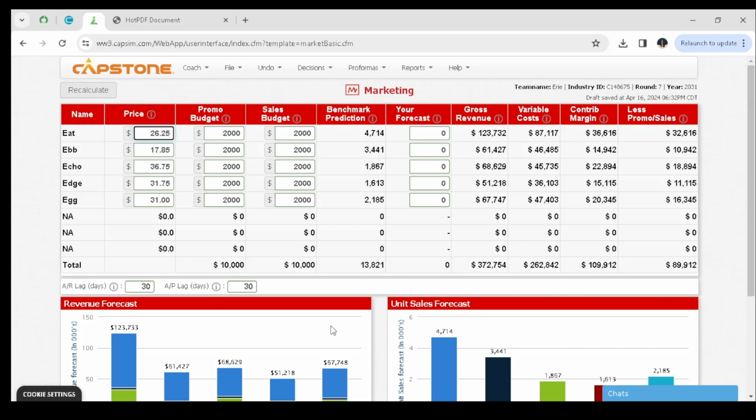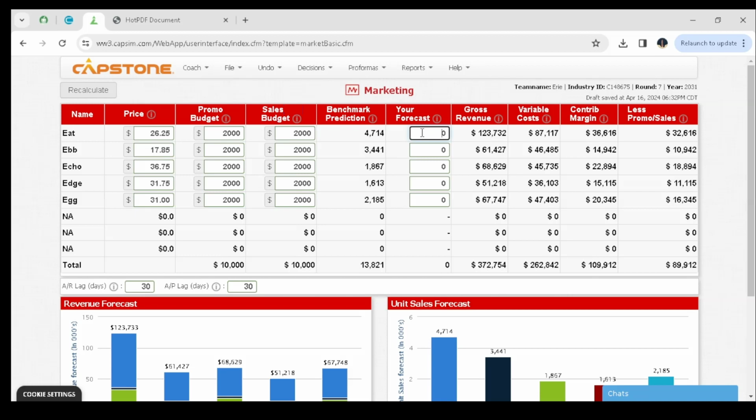So at the moment I decided that for it we use a price of 26.25 we maintain, and we should just maintain all of our prices because they are fair for our customers at the moment. For promo budget, we decided that we maintain 2,000 for all of them. Sales budget also 2,000 for all our products. But now what we're going to change is our forecast.